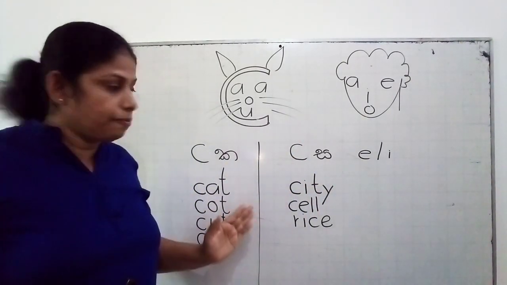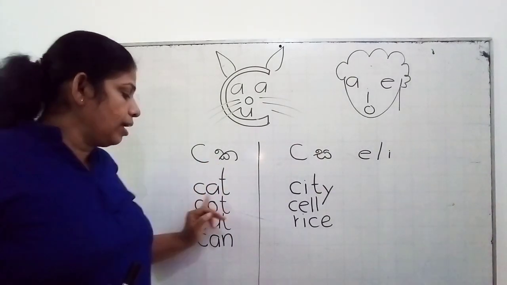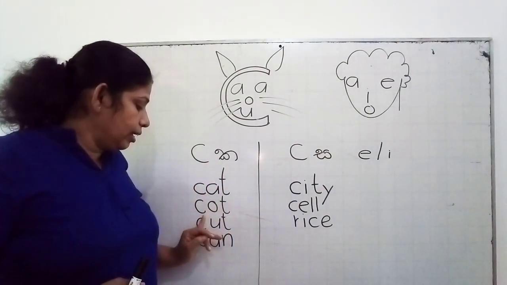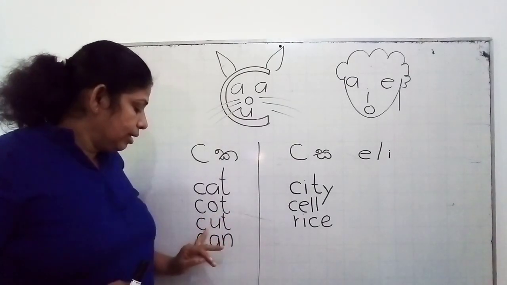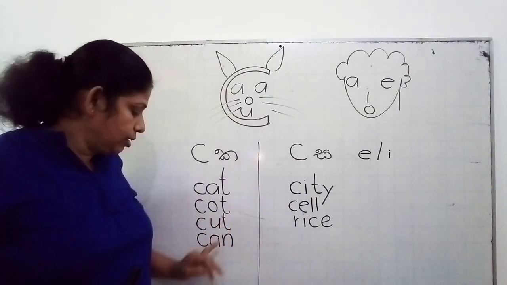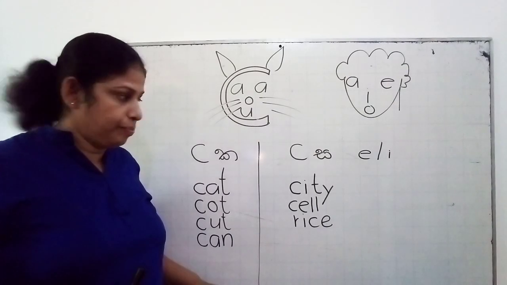These are the examples for K sound. K, A, T, cat. K, O, T, cot. K, U, T, cut. K, A, N, can.